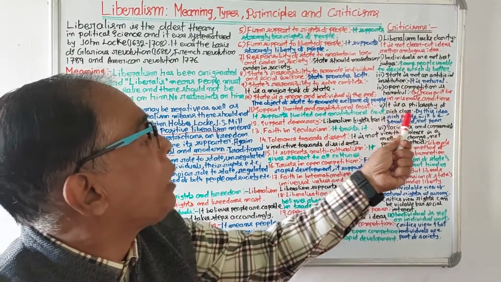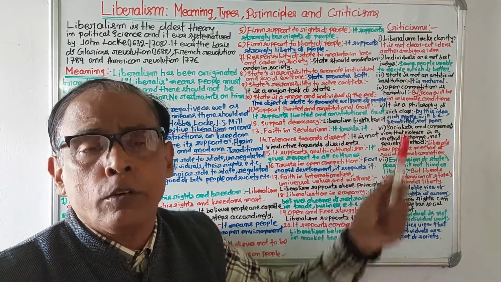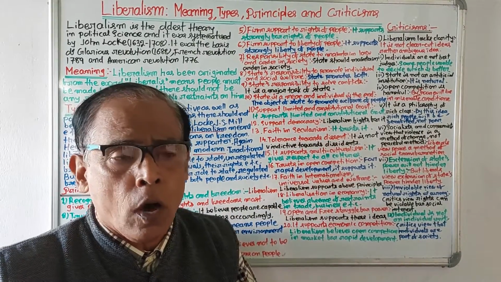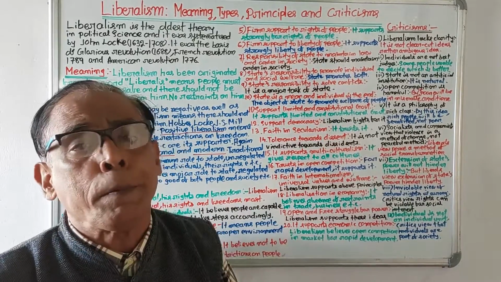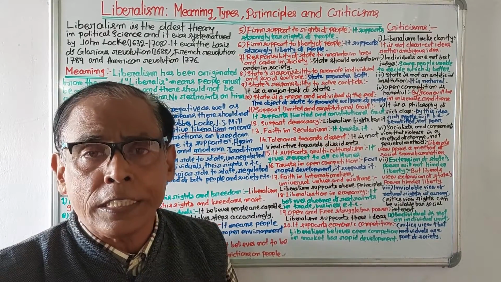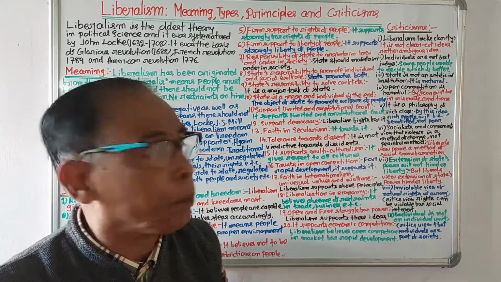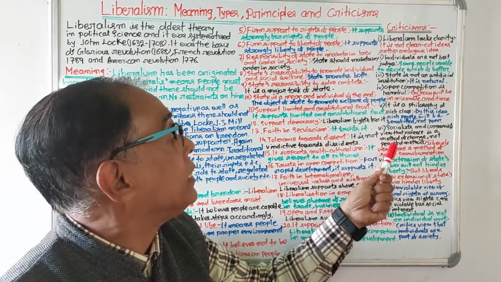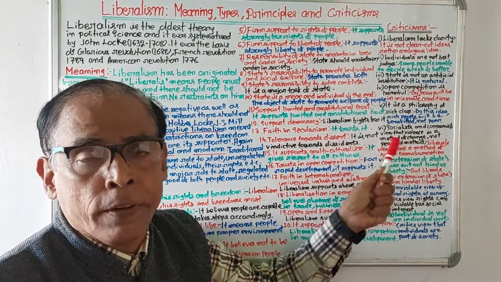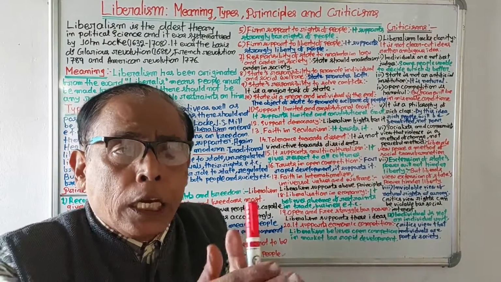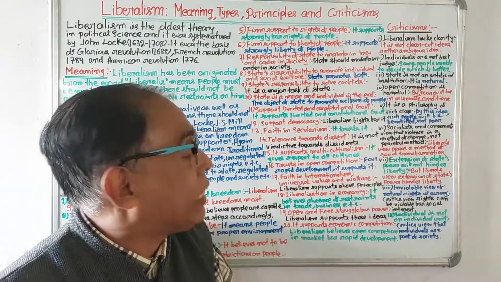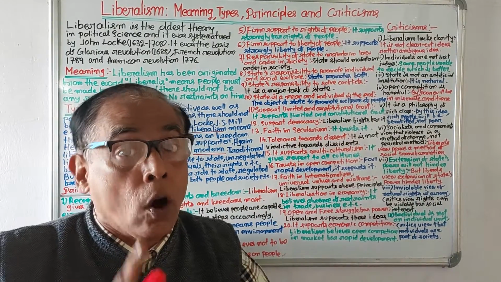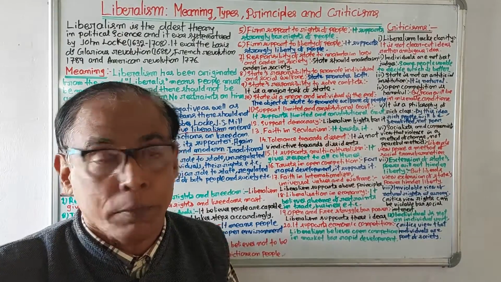Point 5, it is a philosophy of the rich class. According to critics, liberalism is a philosophy of the rich class because by liberalism only rich people will benefit, not the poor people. So it is criticized as a philosophy of rich people. Then 6, socialists and communists view that violence is a method of change. Liberals view that every step must be taken peacefully. But socialists and communists view that every change can be made only by violent means, not peaceful means.